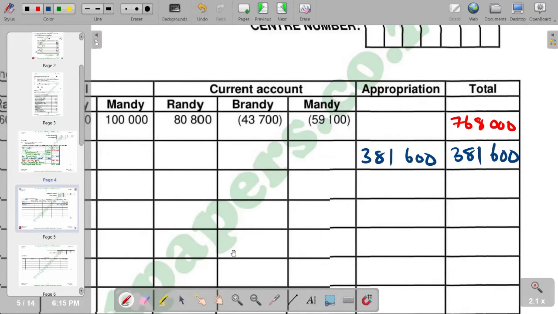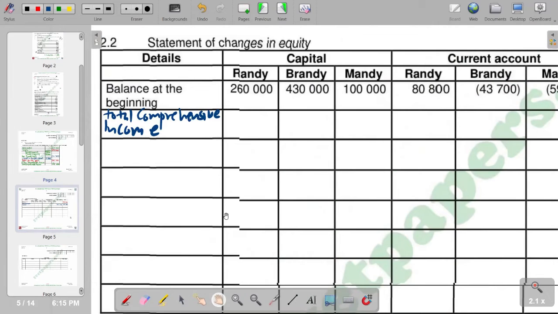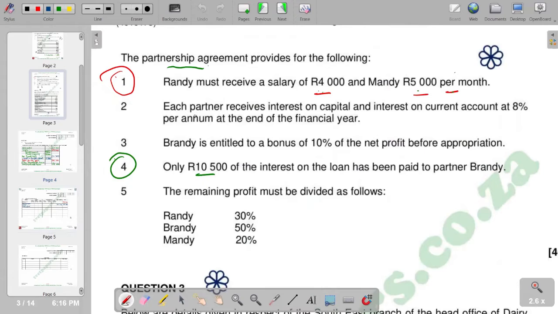So from there, we move on to the next part, whereby we are supposed to check for interest on capital. So for interest on capital, we go to the partnership agreement. What does it say? It says each partner receives interest on capital and interest on current is at 8%. So we are having interest on current and capital being 8%.